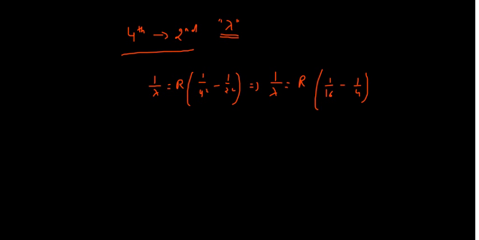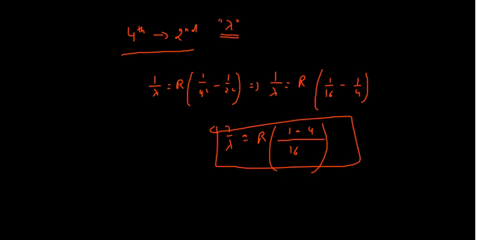And we're going to have something easier here. 16 is the LCM, 1 here minus, and here we are going to write 4, multiplied by Rydberg, is 1 by lambda. Well, as you can see, I got a negative result, but that is okay.